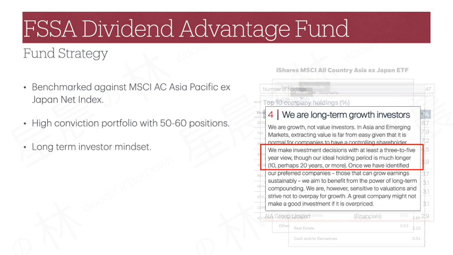Additionally, the investment team adopts a long-term investor mindset, as they make investment decisions with a 3 to 5 year view, and their ideal holding period, once they are convicted in a company, is 10 years or more. What this means is that they spend a lot of effort to research, understand, and engage a company before deciding to add it into their portfolio, and thereafter continue to actively review the position.